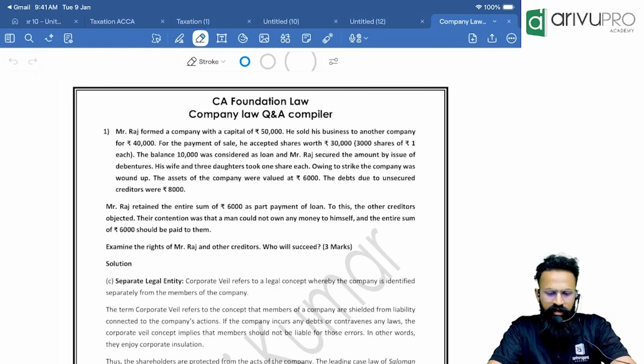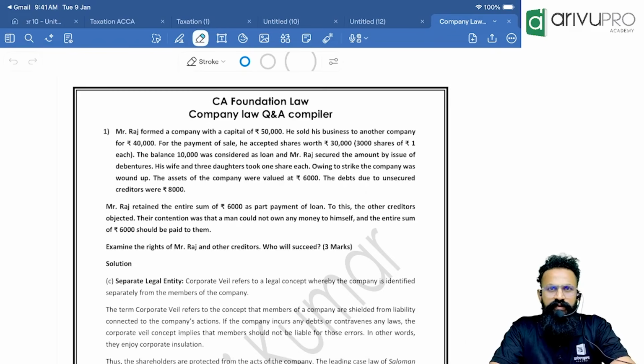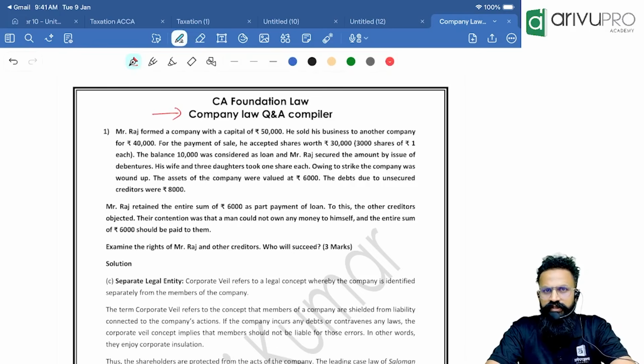So today, what are we going to take up? What I've done is, from your RTPs, MTPs, model test papers and previous question papers, I have tried to take all the questions from company law and keep all the unique questions. More or less I've tried to take all the questions. So from the exam's point of view, these questions will have the maximum weightage. Over and beyond this, I wouldn't say that they can't ask a question, but this is the pattern.